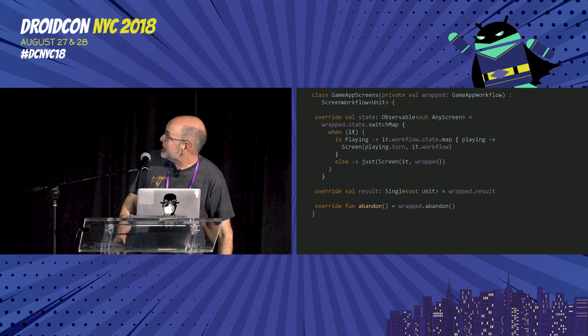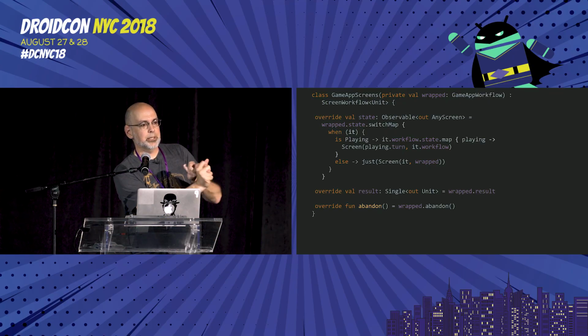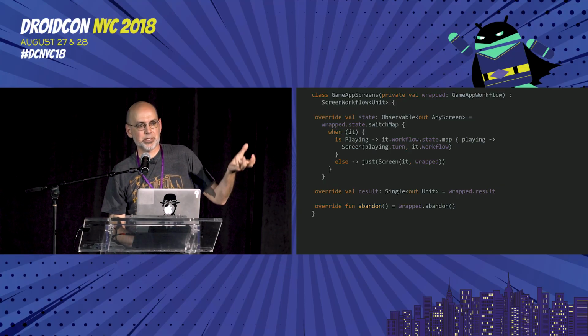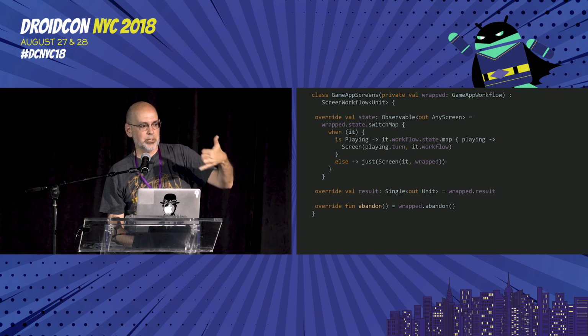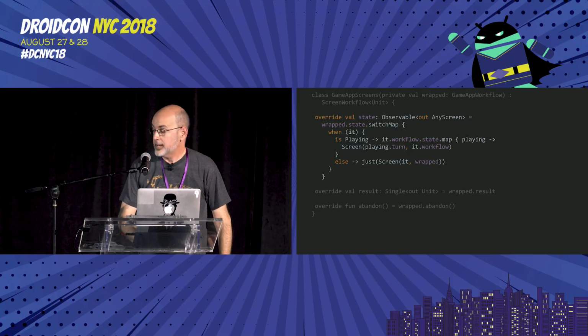So jumping into code again, I had my play a game workflow. I had my game app workflow. I'm going to wrap the game app workflow in a game screens workflow that casts those individual states into view models that I can pass off to the container layer. So that's the only interesting bit in there.